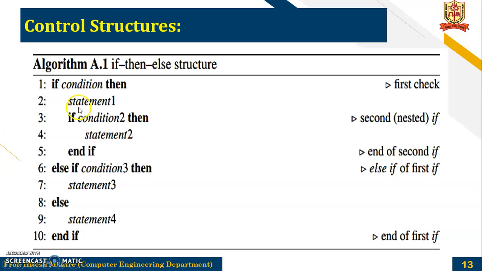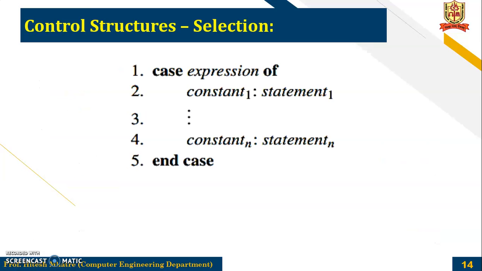So the body of this particular if is indented. So this specifies that statements number 2, 3, 4 and 5 are part of this condition. Then for else if, like here we can see statement number 7 is a part of statement number 6, else if. So this is where you can identify the blocks in a control structure.